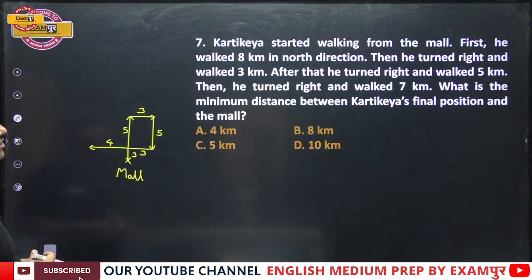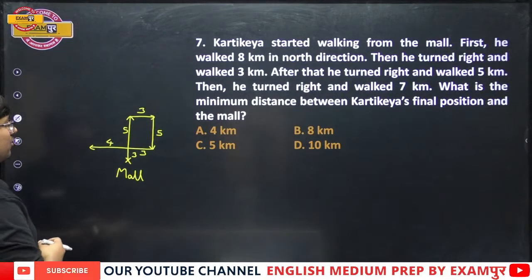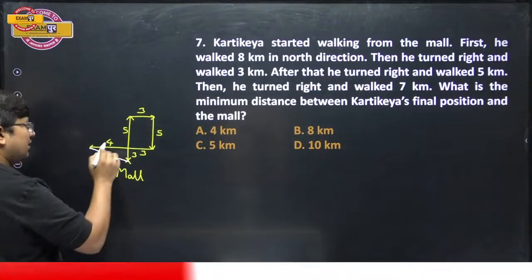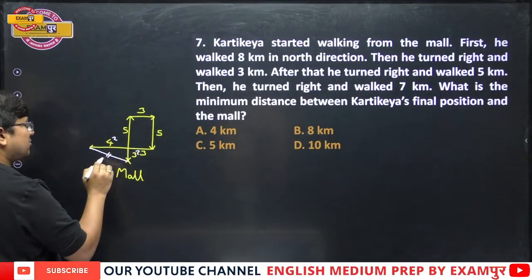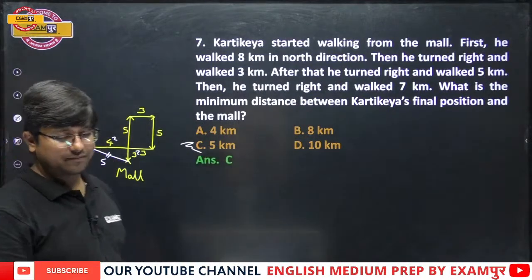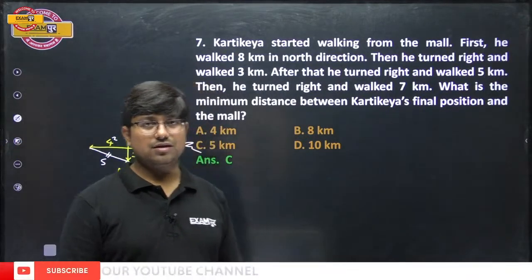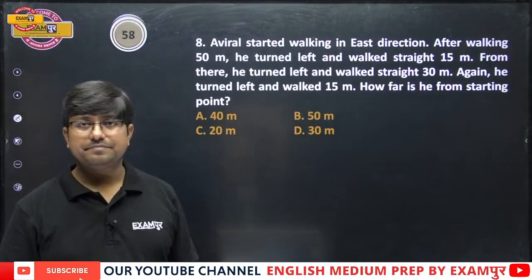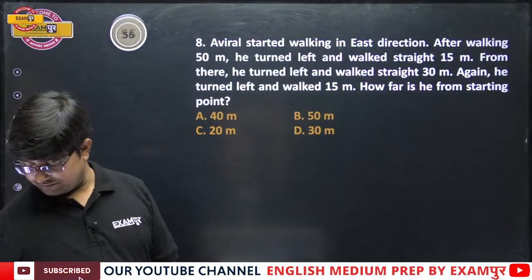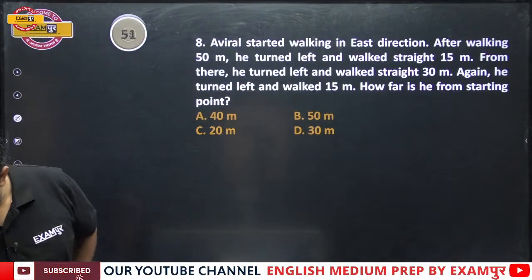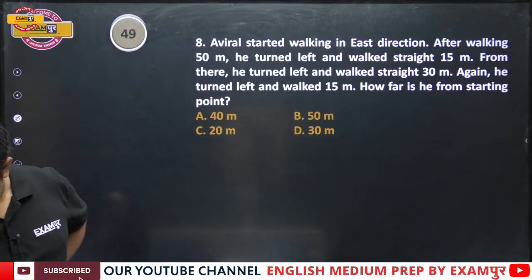Now, what is the minimum distance between Kartikeya's final position and the mall? This distance. Again, as per Pythagoras theorem, it's needless to say it's 5. That's the right answer. Getting it, everyone? Yes or no? Next. Hurry up. Quickly.